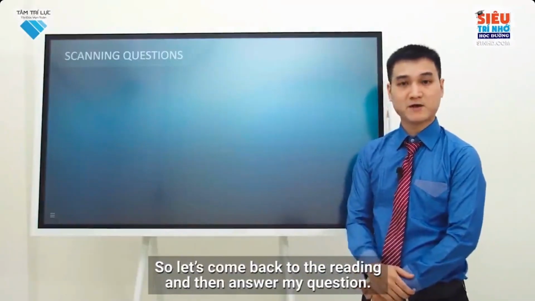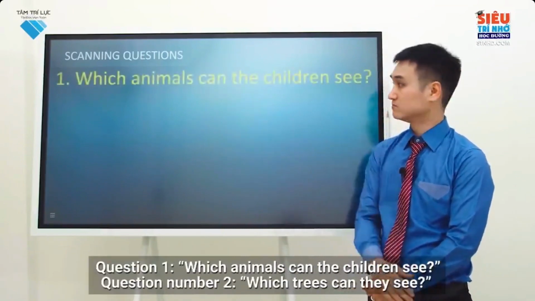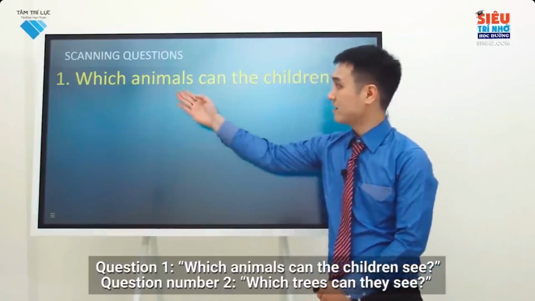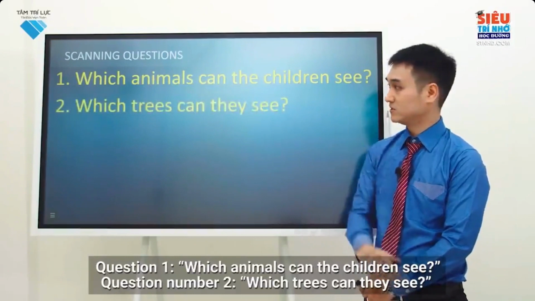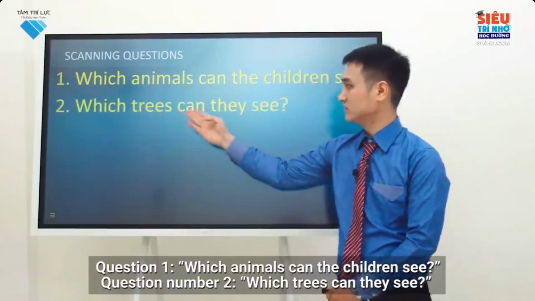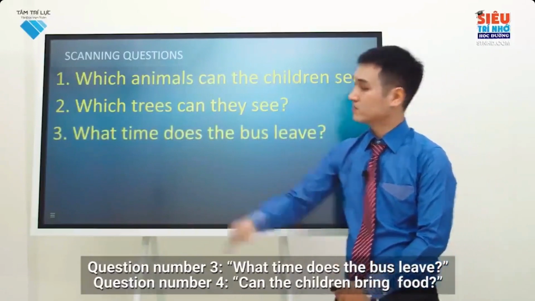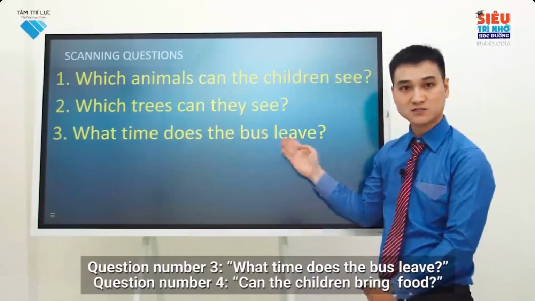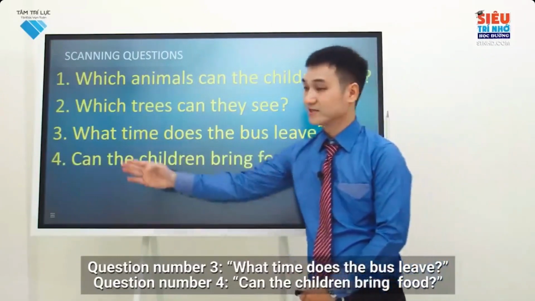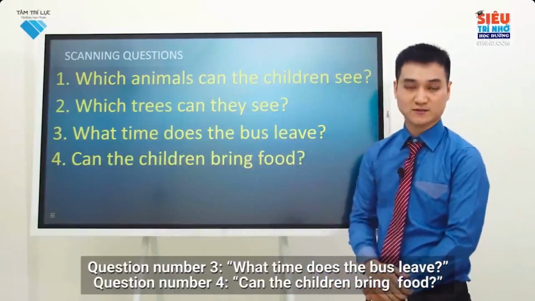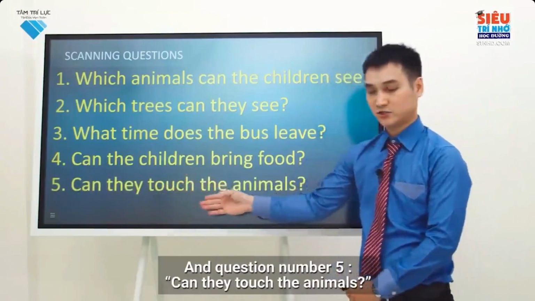So let's come back to the reading and then answer my question. Question 1. Which animals can the children see? Question number 2. Which trees can they see? Question number 3. What time does the bus leave? Question number 4. Can the children bring food? And question number 5. Can they touch the animals?